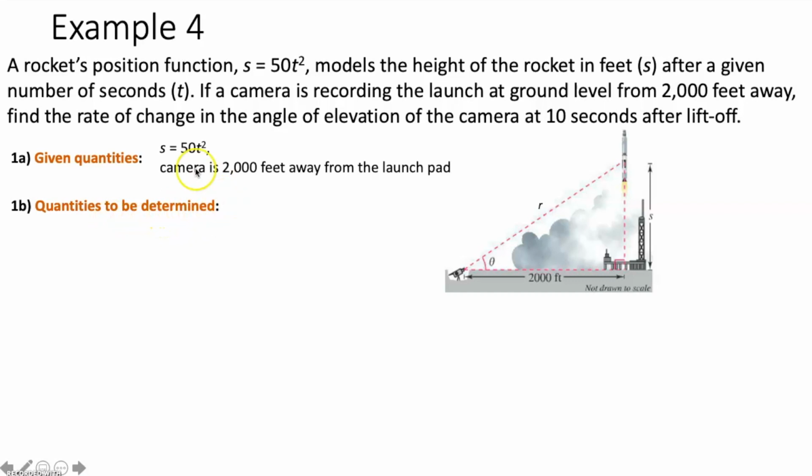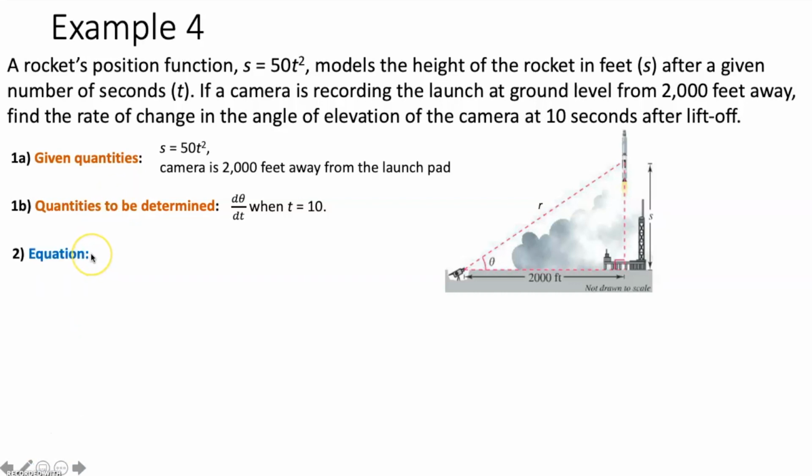Well, it says we want to find the rate of change of the angle of elevation of the camera 10 seconds after liftoff. So we're trying to find the rate of change of the angle of elevation, meaning we want the rate of change of this variable right here. So d theta dt at 10 seconds after liftoff. So when t equals 10. Now that we've found our given quantities and quantities to be determined, we can move on to step two, which is to write our equation.